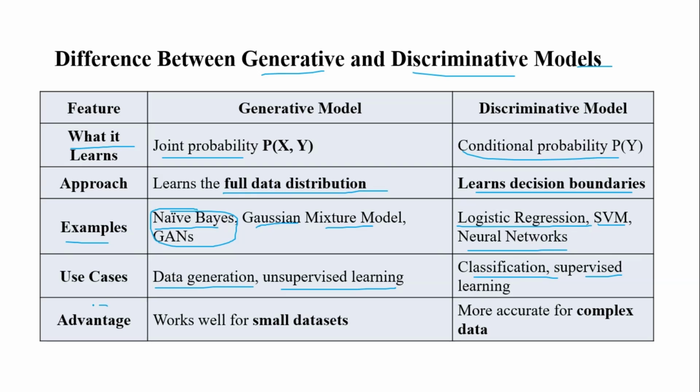What are the advantages of the generative model? It works only for small datasets. We can generate only small datasets. That is the point. Here we use discriminative models, which are more accurate for complex data.